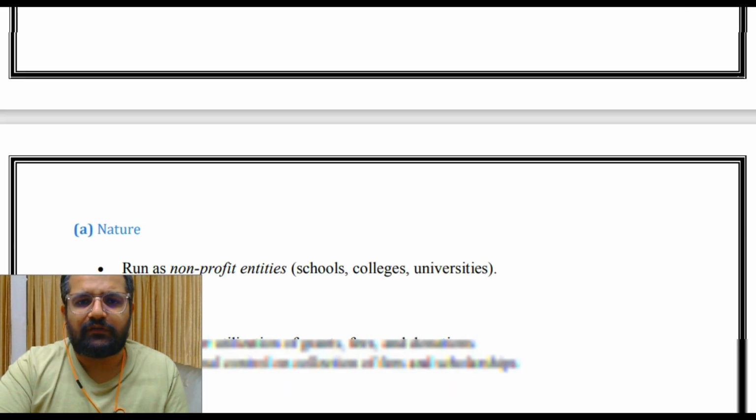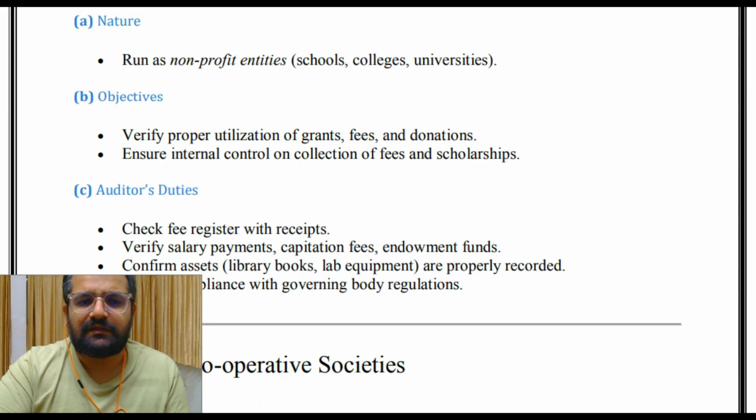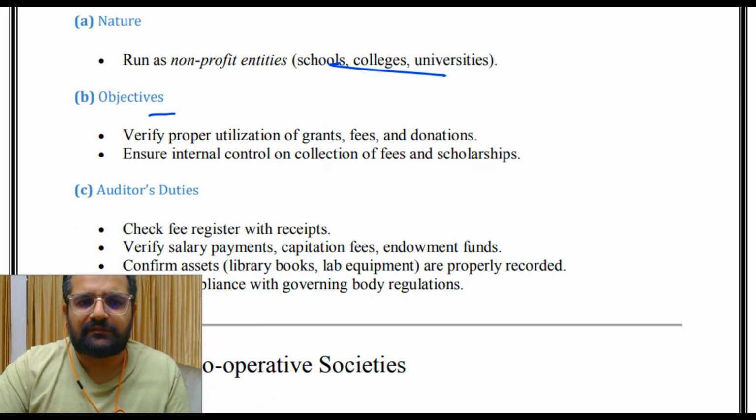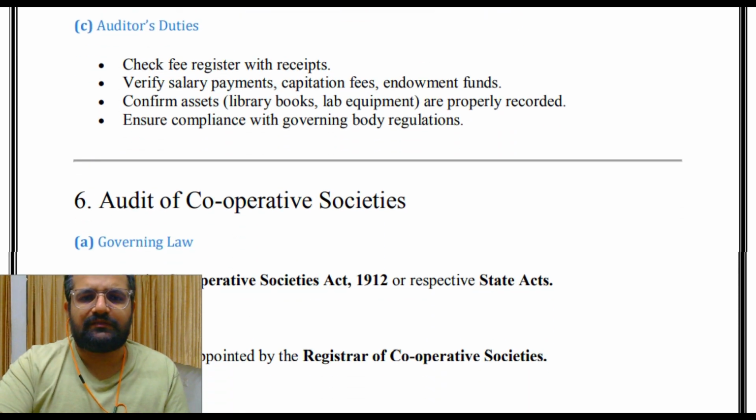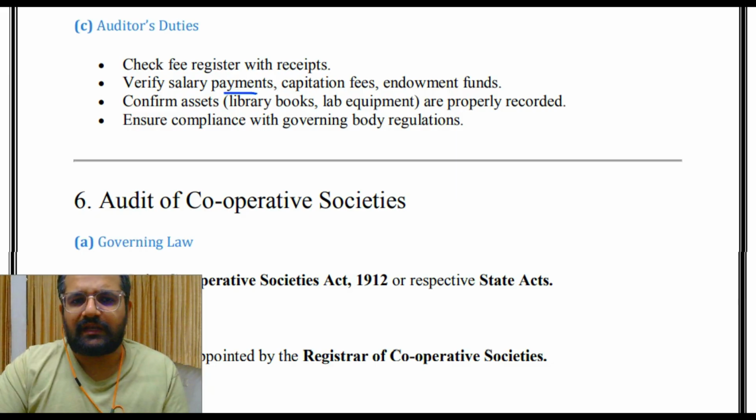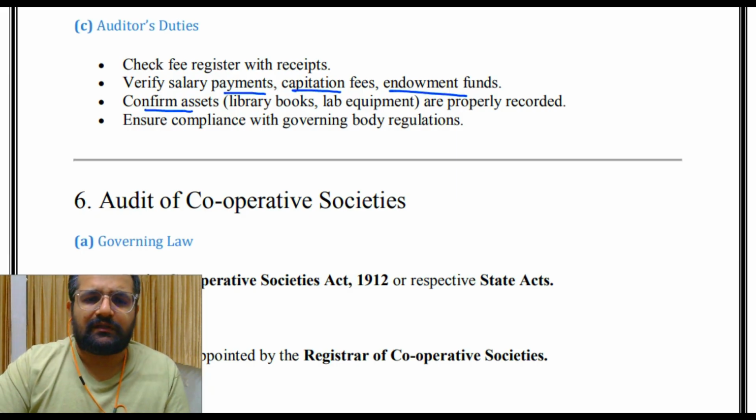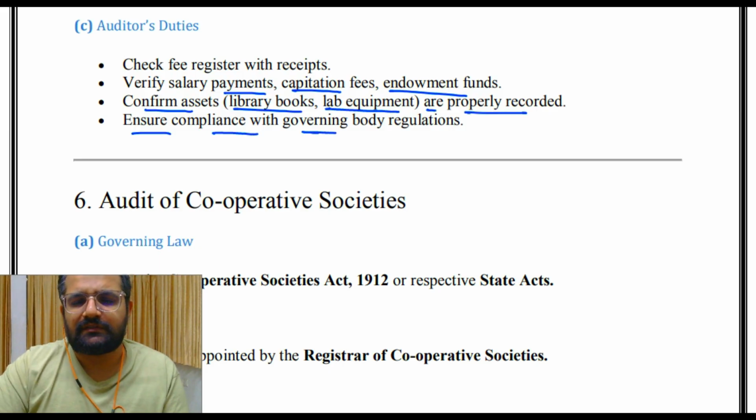Then audit of educational institutions. Nature: run as non-profit entities, such as schools, colleges, universities. Objectives: verify proper utilization of grants, fees and donations, and ensure internal control on collection of fees and scholarships. Then auditor's duties: check the fee register with receipts, verify salary payments, then capitation fees, endowment funds, then confirm assets, library books, laboratory equipment are properly recorded, and ensure compliance with governing body regulations.